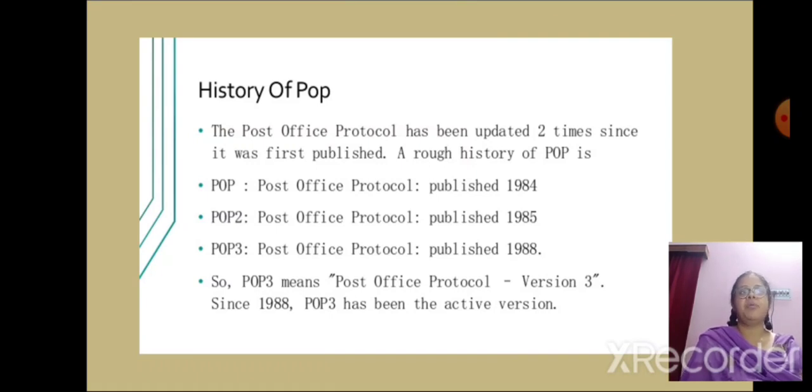Then comes POP 2, which was specified in RFC 1937 and it was published in the year 1985. Then comes POP 3. It was published in the year 1988. POP 3 is the version in most common use. It originated with RFC 1081, but the most recent specification is RFC 1939. It is updated with an extension mechanism and an authentication mechanism.